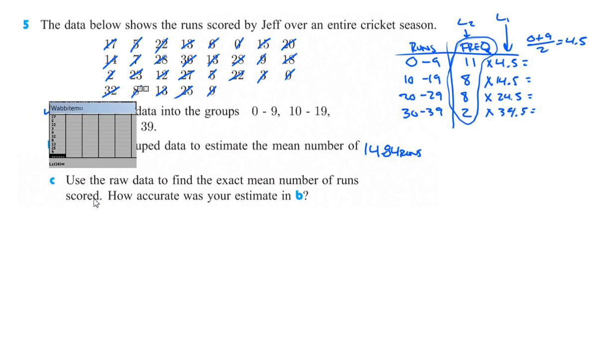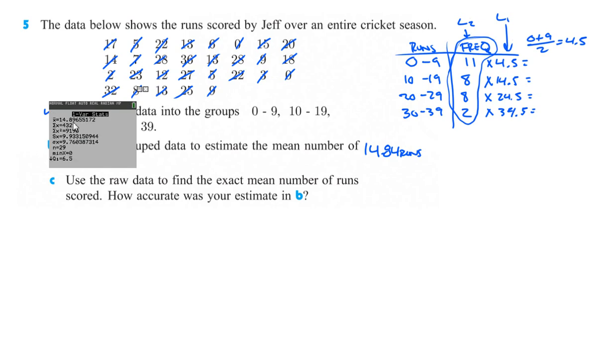So to find the exact mean, we simply go back into stat, and we're going to go over to calculate, one variable stats. All right, the list of data is in list 1. Our frequency is in list 2. Oh, actually we don't have a frequency, so let's delete that one. That should get rid of that. And then we do calculate,